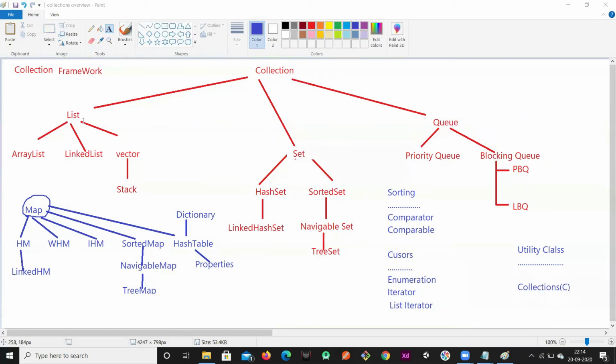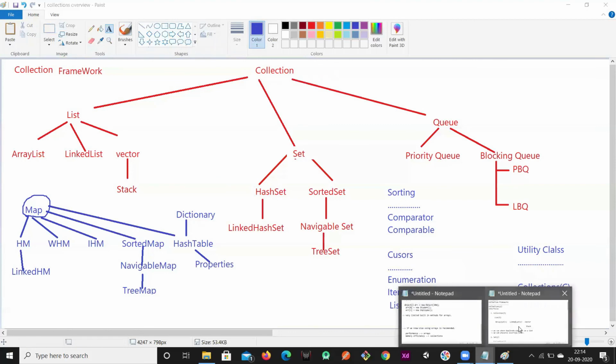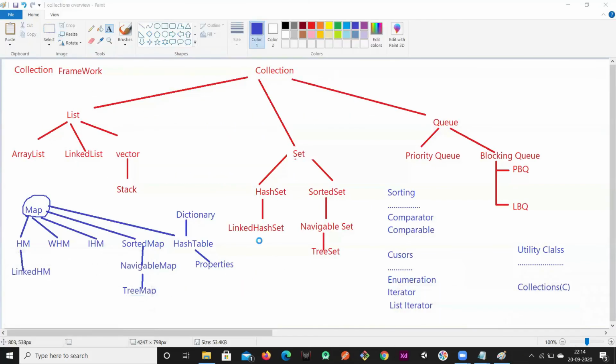So commonly, each of these interfaces will have some methods. All the common methods across these children are kept in this interface. So what are those methods? I'll list out all those methods.